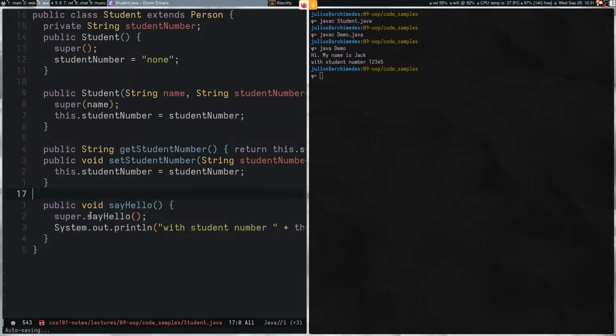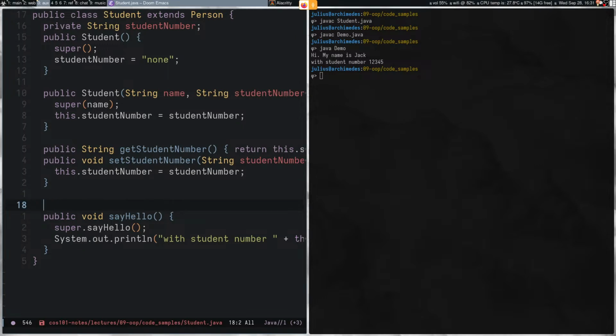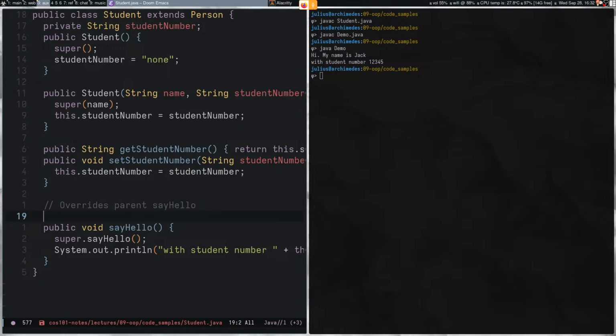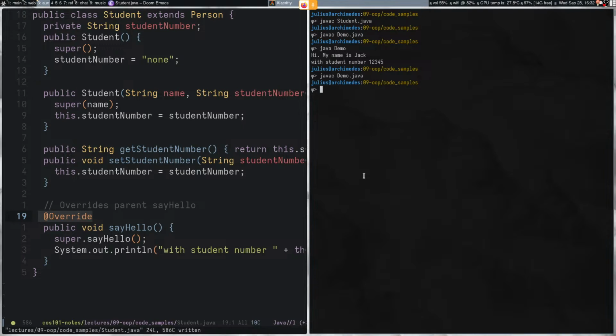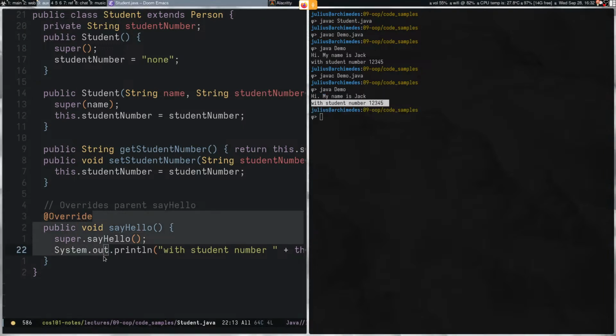And typically, we would want to be good coders and say it overrides the parent's say hello. I think there's an annotation you can give, which is @Override like this. Don't worry too much about annotations, but it's probably good practice to say @Override whenever you're overriding something. So if we try to just compile and run, you can see we've replaced the say hello.